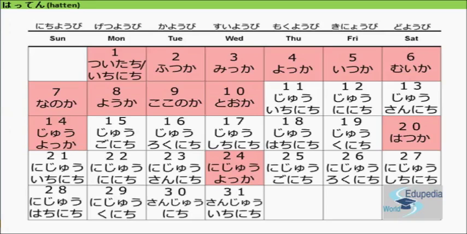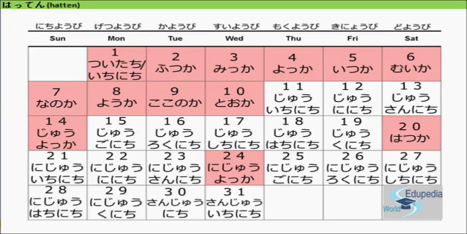Ju is the Japanese reading for number 10, right? So 10 plus 1 becomes 11. Ju plus Ichinichi gives Ju Ichinichi. Okay, and the same goes on for other numbers as well. 12. Ju plus Ninichi becomes Ju Ninichi. Okay, for 13 it is Ju San Nichi. 10 plus 3, Ju San Nichi.